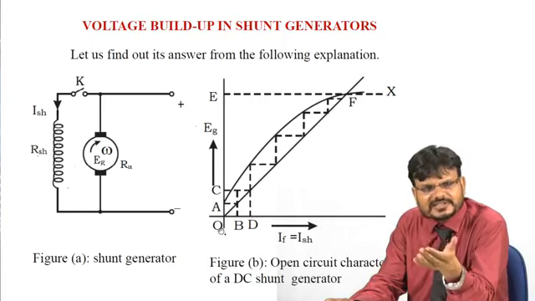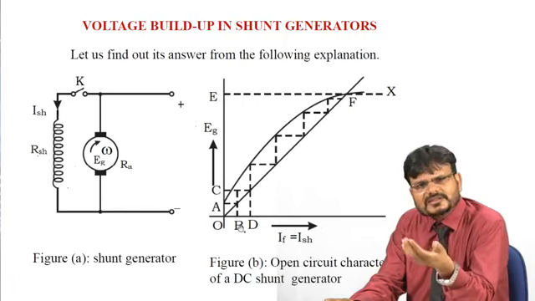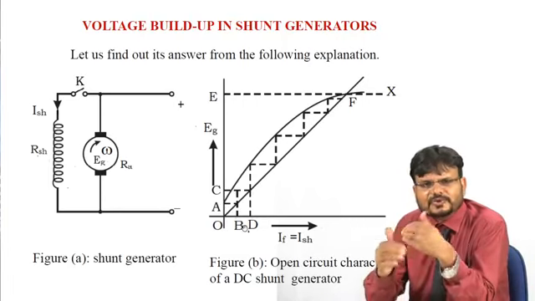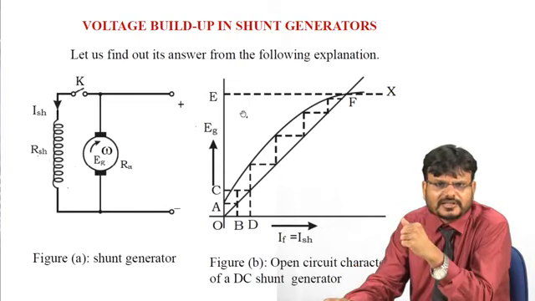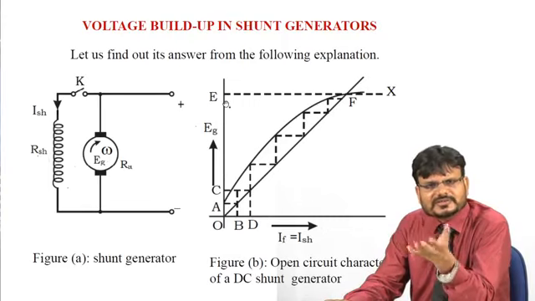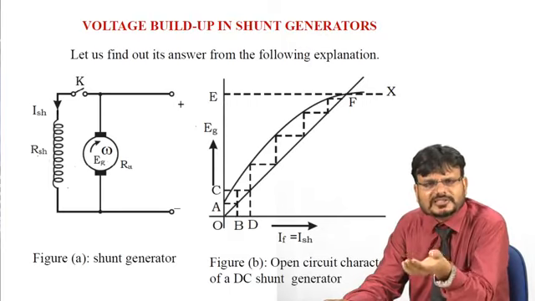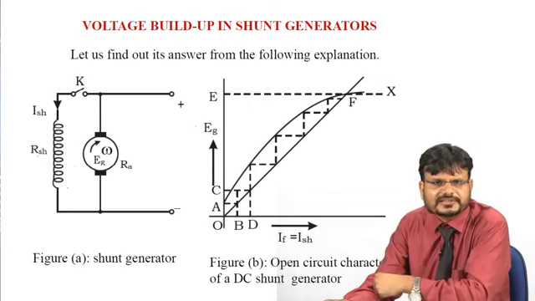As flux is increased, the generated voltage is increased. Again this current will increase, and this phenomenon continues until it reaches the point OE. After saturation, this generated voltage will be constant. So this is how the voltage buildup occurs in the DC shunt generator.